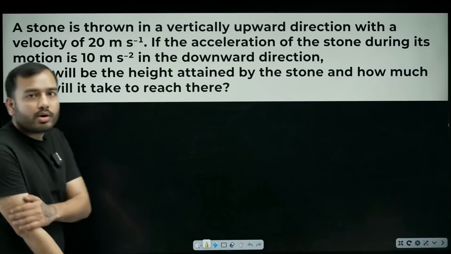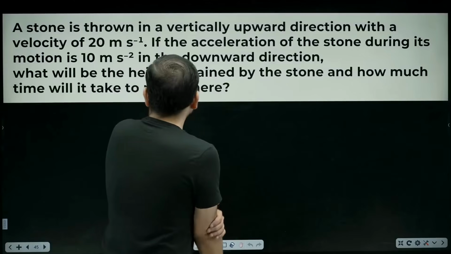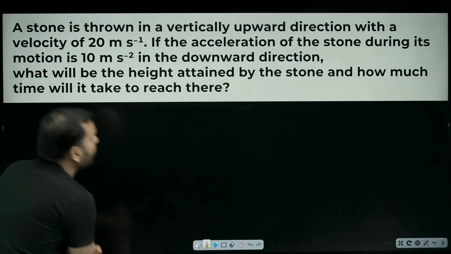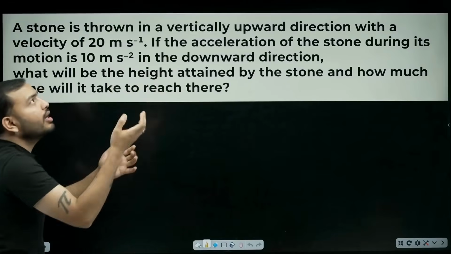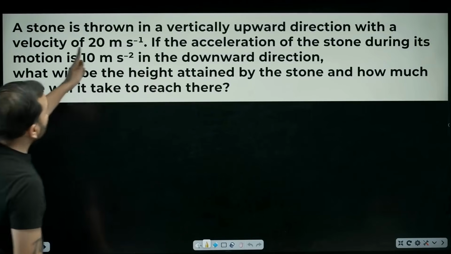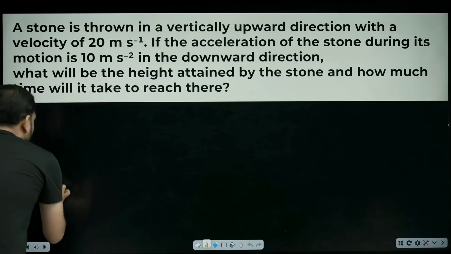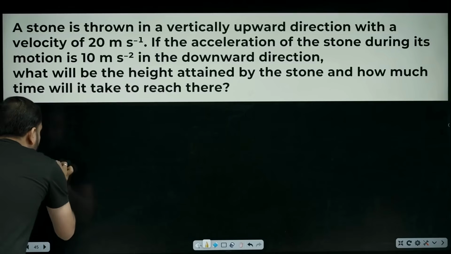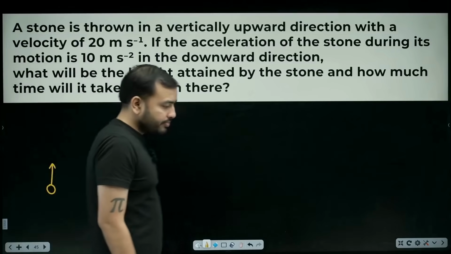One more question. I'll do just 3 questions more. A stone is thrown vertically upward. We threw a stone upward with a velocity of 20 meter per second. So we have a stone and we threw it up into the sky.